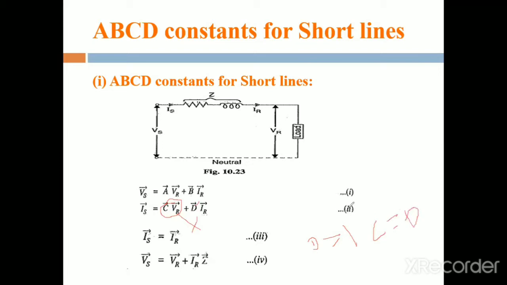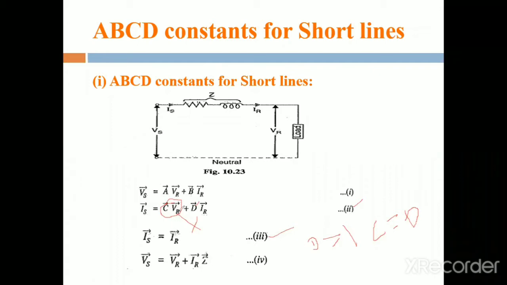While comparing equation number 2 and 3, what is equation number 3? That is Is is equal to IR. While comparing this equation to the second equation, instead of this Is is equal to CVR. In the third equation there is no VR term and there is no C term.